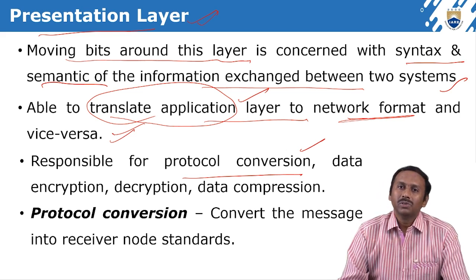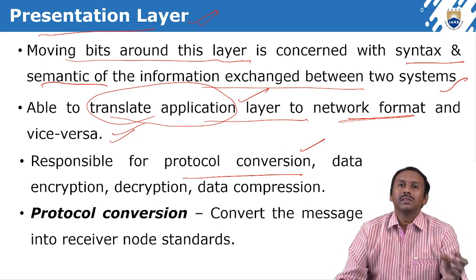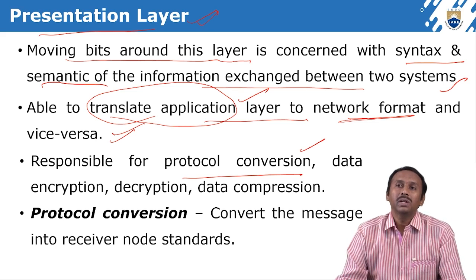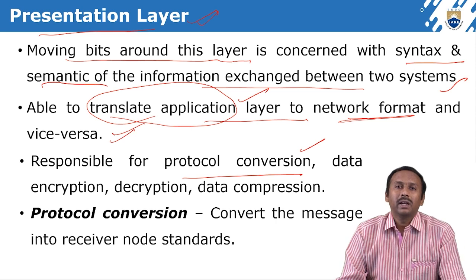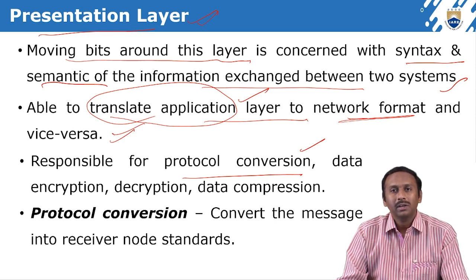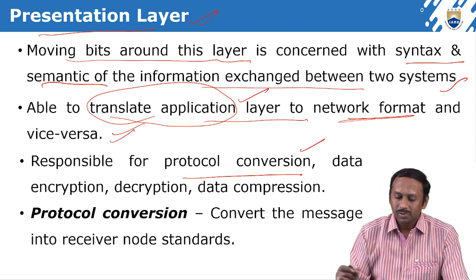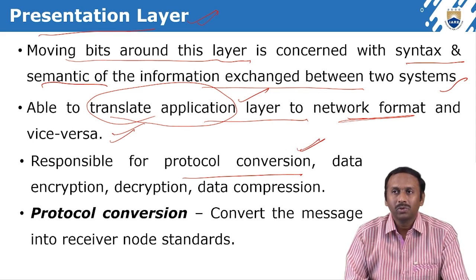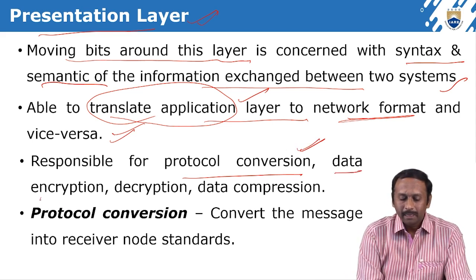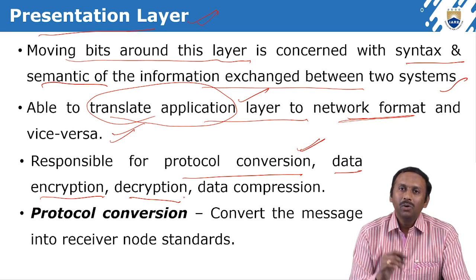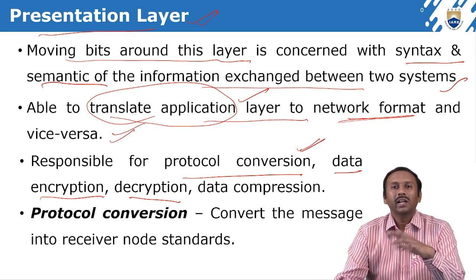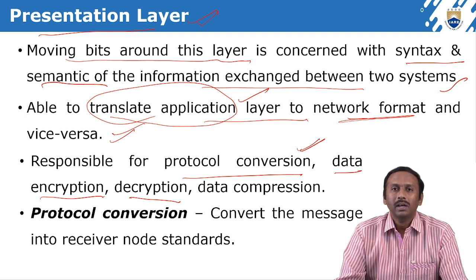But this is taken care of: even if the data comes from any protocol, it is changed into a format the recipient can understand. That is protocol conversion. Then there is data encryption and decryption. We already know what data encryption and decryption are. After data encryption, what do we get as the output?